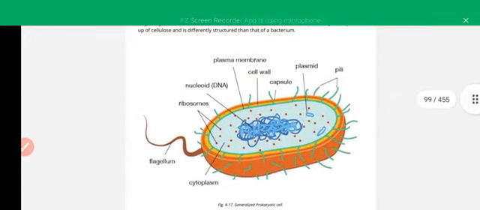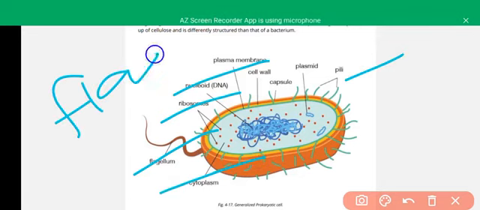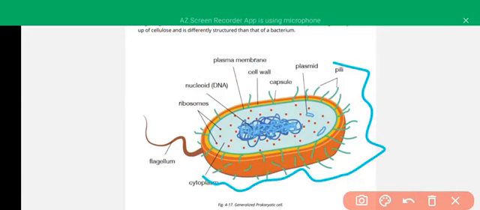Here are the different structures found in a prokaryote. In a generalized prokaryotic cell there are the nucleoid containing DNA, ribosomes, smaller ribosomes, flagellum, cytoplasm, and pili. The flagellum is composed of flagellin protein. The flagellum is also present in certain eukaryotic cells like animal cells, where it is composed of tubulin proteins. There is the cytoplasm. Here are the pili. The capsule, plasmids, plasma membrane, cell wall, nucleoid, and ribosomes are found.